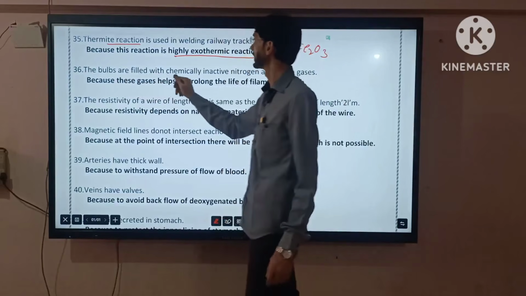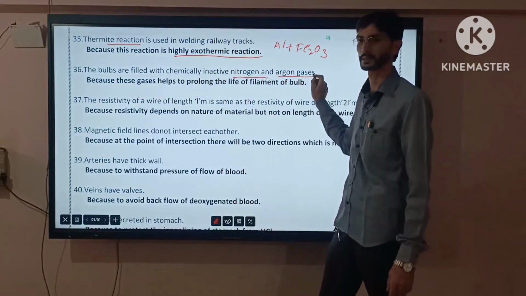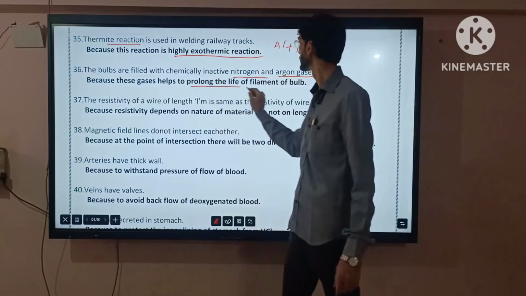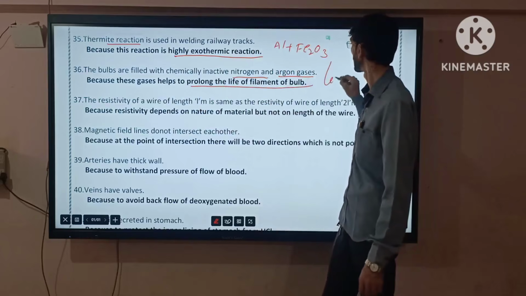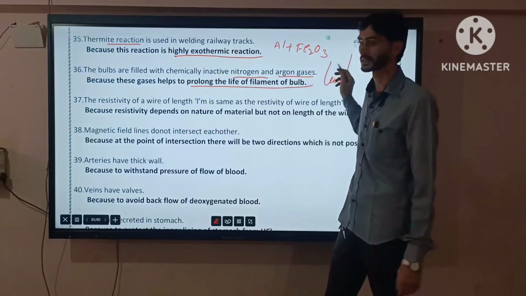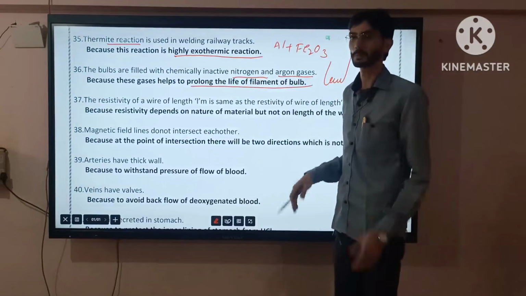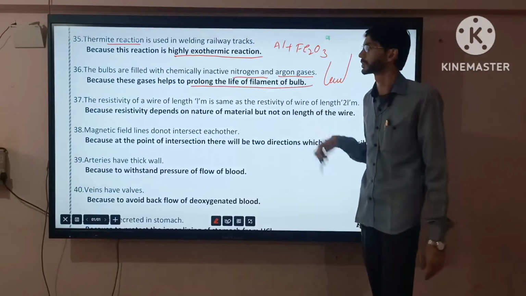The bulbs are filled with chemically inactive nitrogen and argon gases. Important, because these gases help to prolong the life of the filament. Whatever filament is inside the bulb, its life will be prolonged, meaning it will last more days in use.